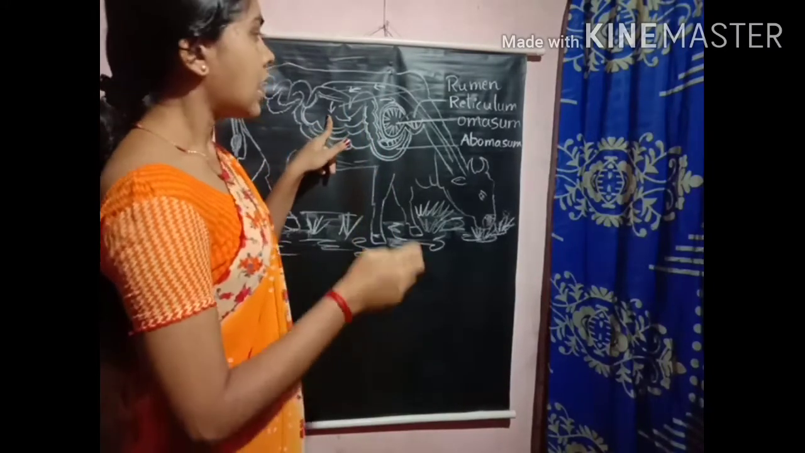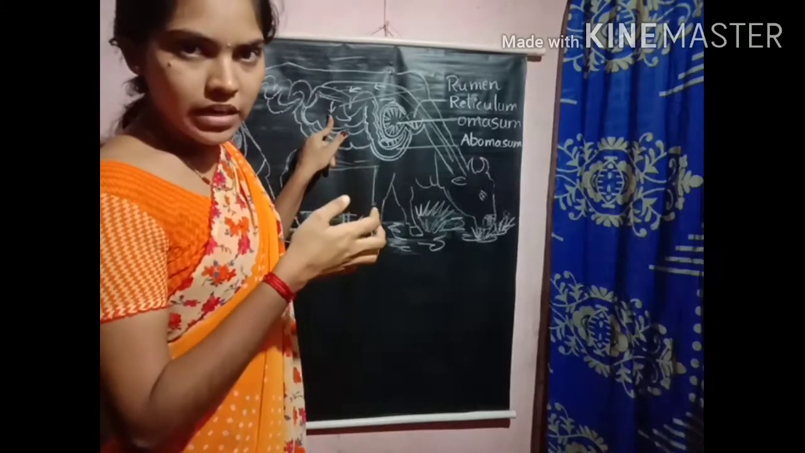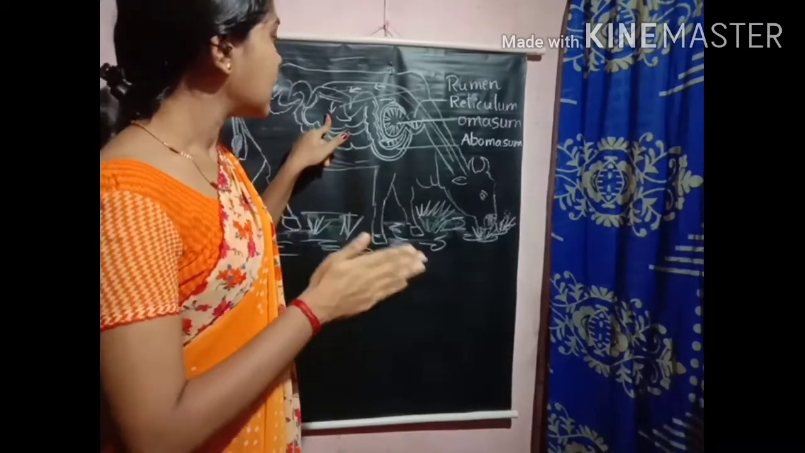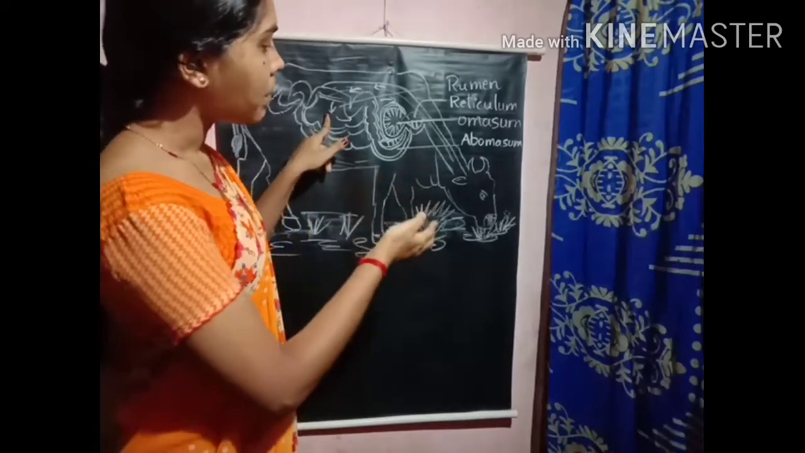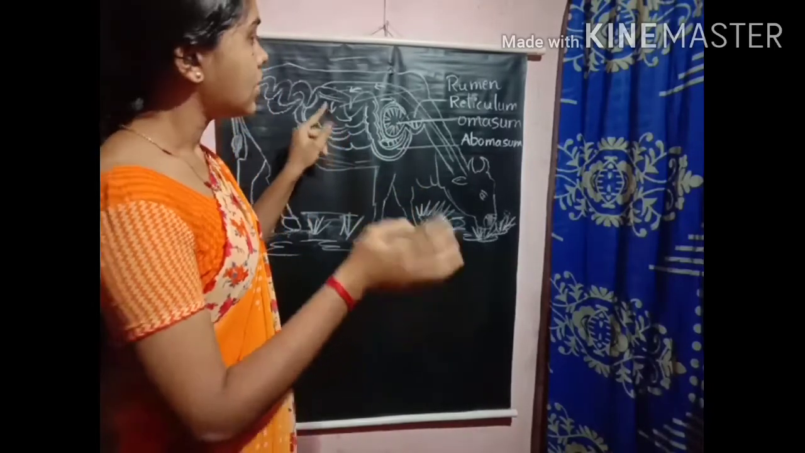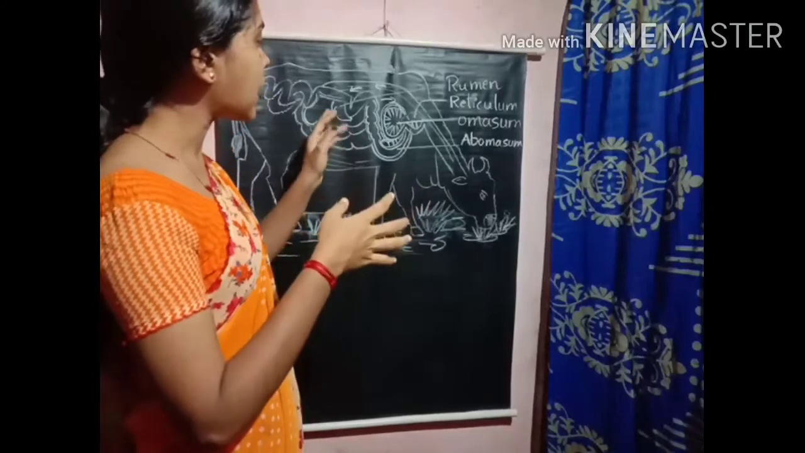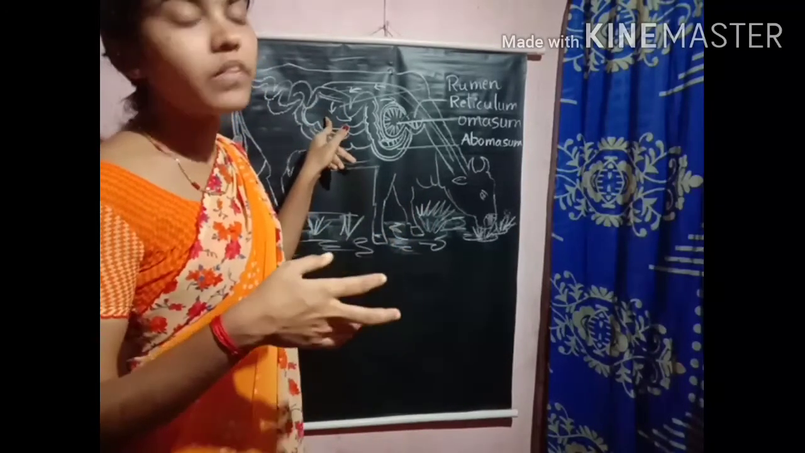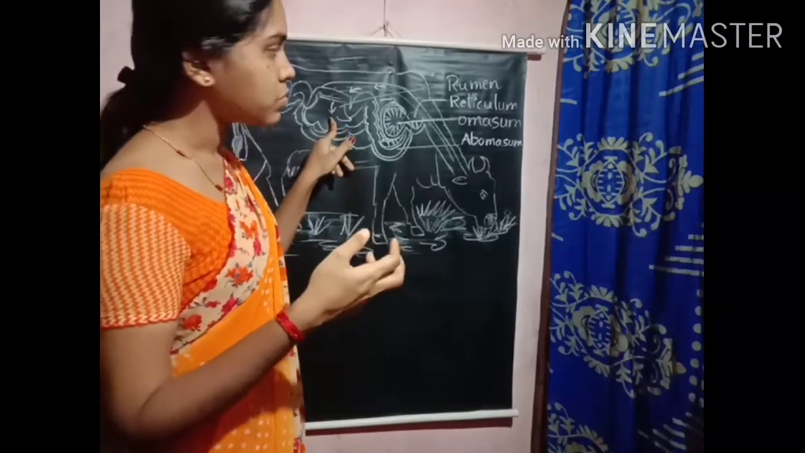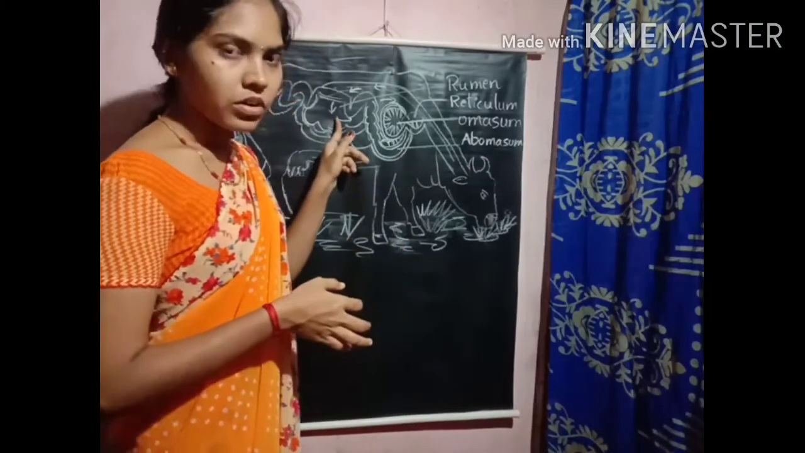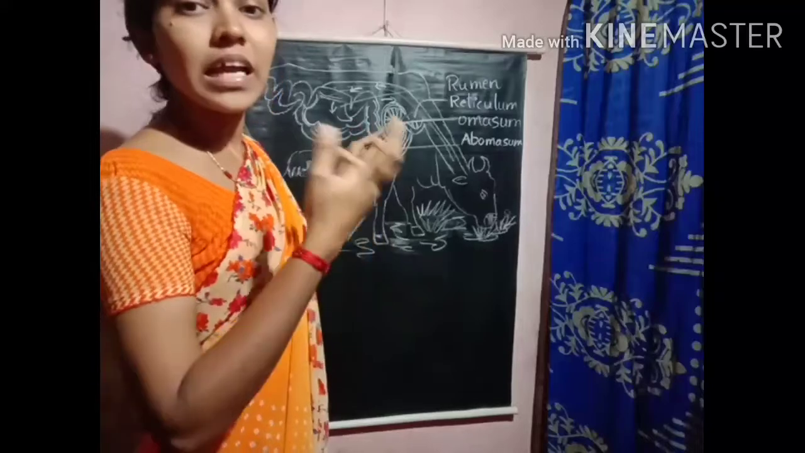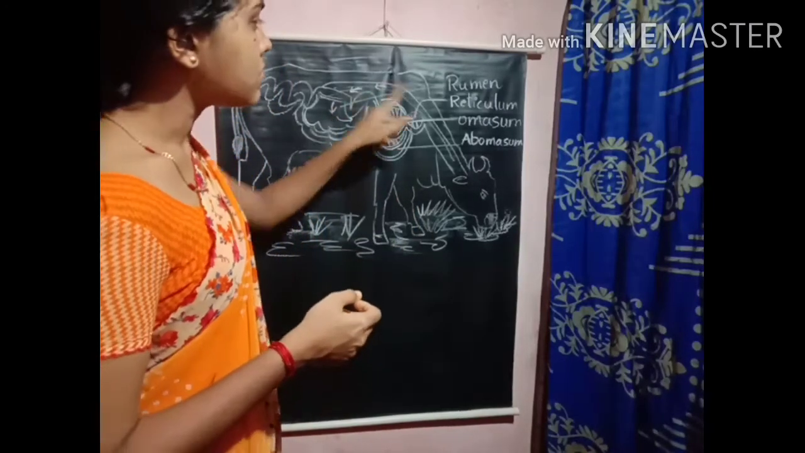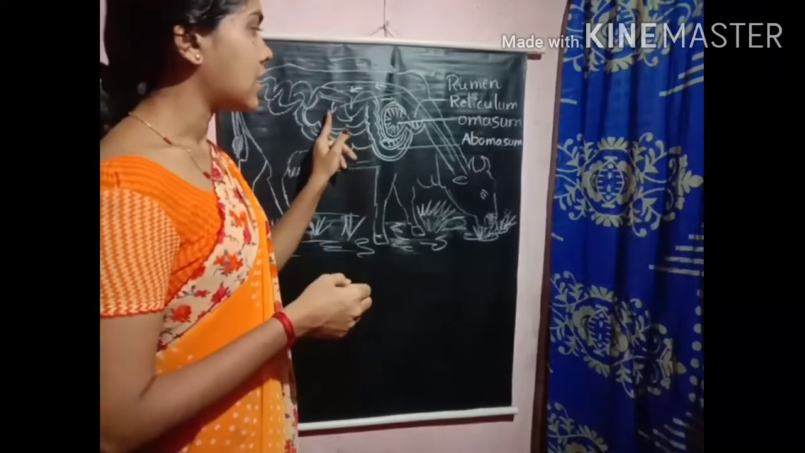So what happens in the rumen? So many microorganisms are present. These microorganisms break down the complex structure into simple substances. They break down the plant material. In the presence of microorganisms, the breaking down of plant material takes place. The partially digested food in the rumen, we call it cud.